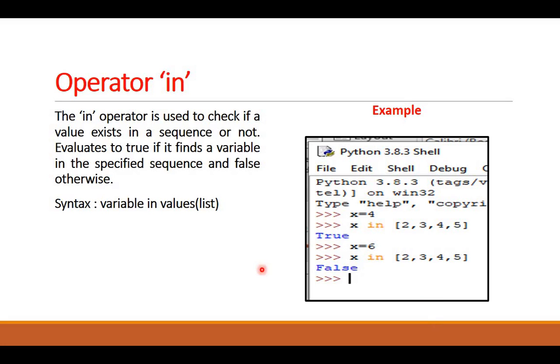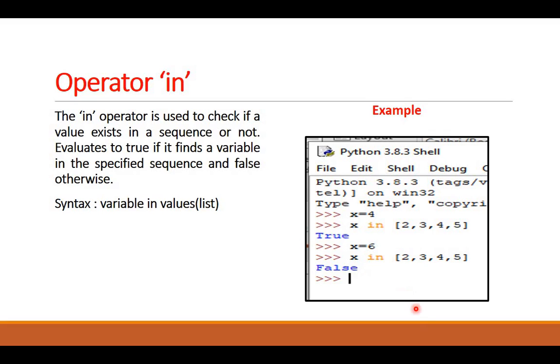How is it used? It is used like this. Variable in values. So whatever value the variable is having, that will be checked whether it exists in these values or not. If it does not exist here, it will give false and the loop will stop. If I am using only the in operator without any loop statement, here see, I have given x equals 4 and then I am checking in this group, x in 2, 3, 4, 5. So it has given me true because 4 exists there. Then I change the value x equals 6 and then it is checking x in 2, 3, 4, 5. But there is no 6 over here, so it will give me false.